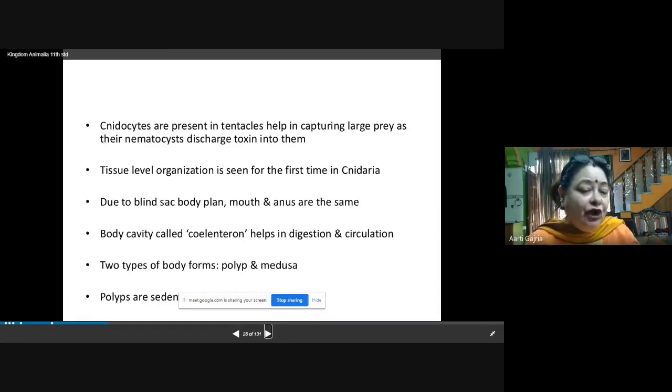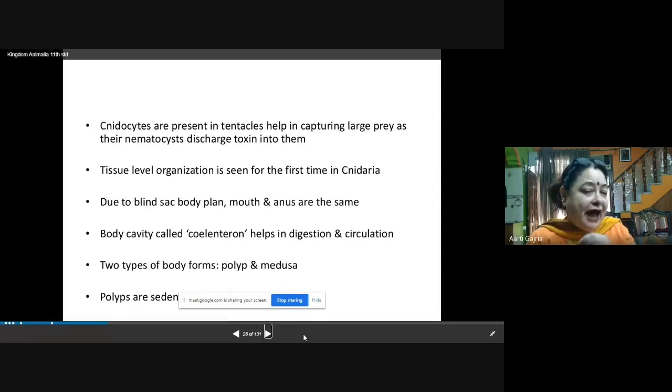Here the level of organization is tissue level, because in Porifera it was cellular level, but cells have been differentiated into different tissues. So here the group of cells have formed the tissues, and the level of organization is tissue. And this is seen for the first time in the Cnidaria, because in Porifera it was cellular level.